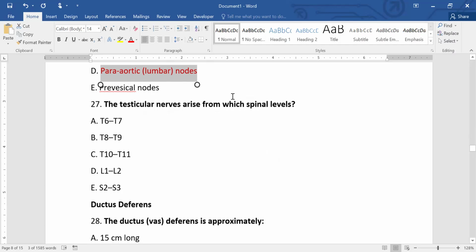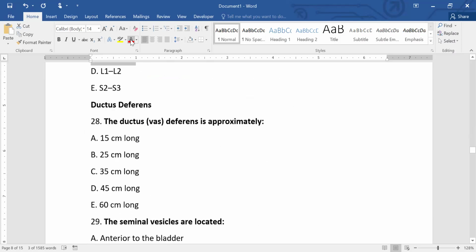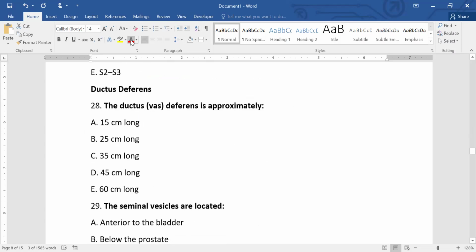Testicular nerve arises from which spinal levels? So it arises from T10 to T11. Ductus deferens, or vas deferens, is approximately how long? 45 centimeters.